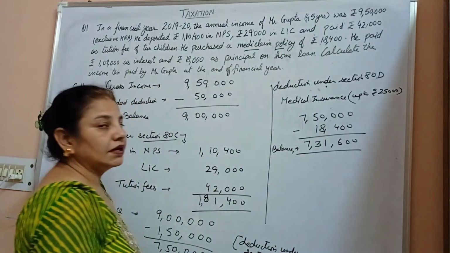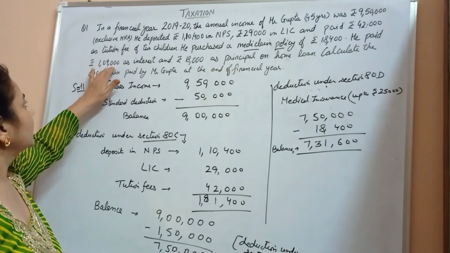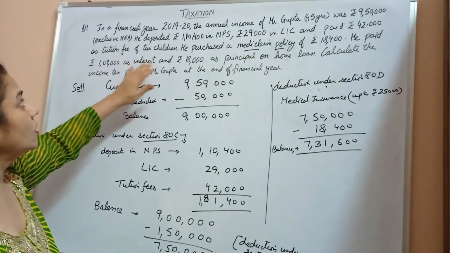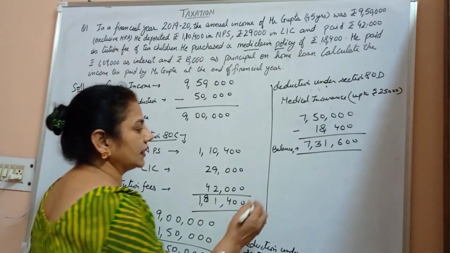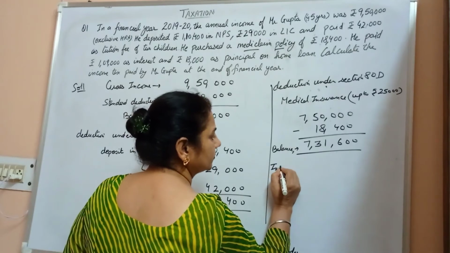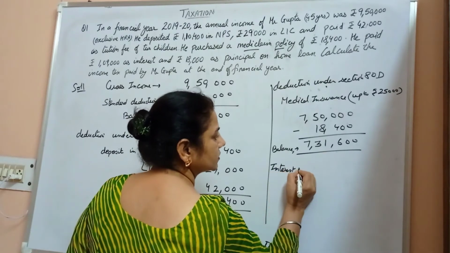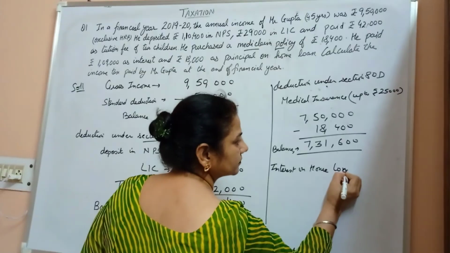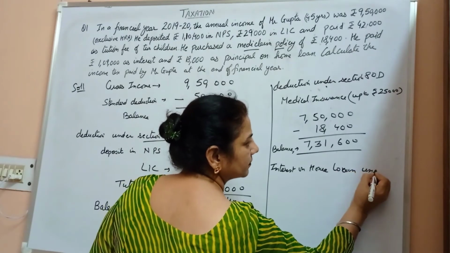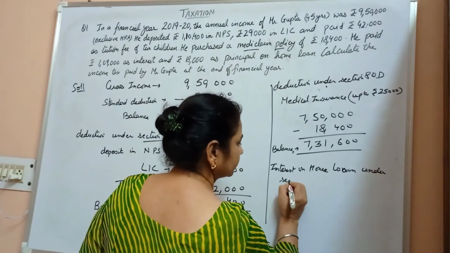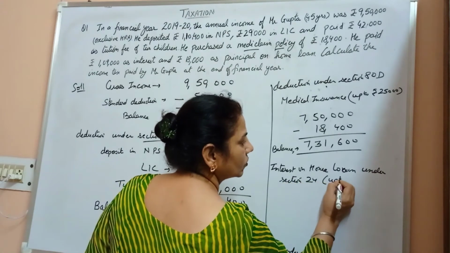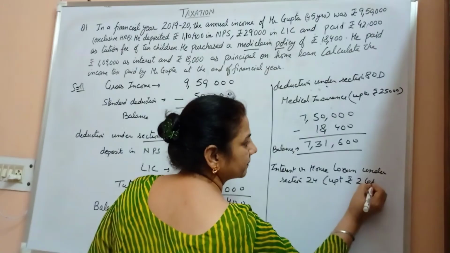Next, he has paid interest of 1,09,000 on the home loan, and we know that the interest on home loan under section 24 is up to rupees 2 lakh.